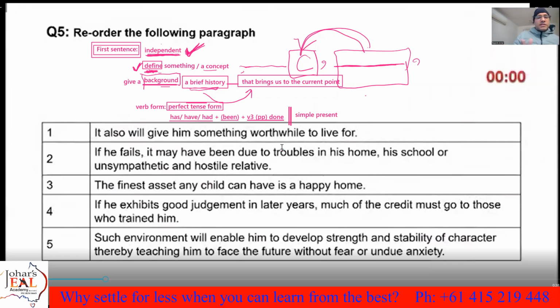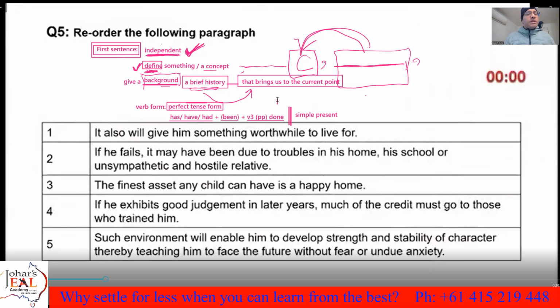Simple present tense can also be the first form of the verb, or S or ES. Simple present doesn't usually give you a background, but maybe. So the most important form is the perfect tense form. These are a few things which can certainly help you find the first sentence and also give you an idea.